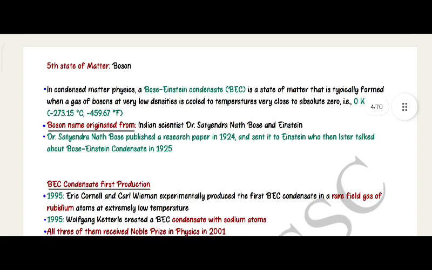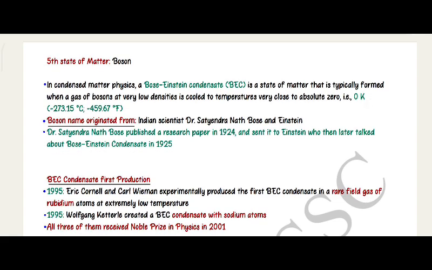Fifth state of matter: boson. In condensed matter physics, a Bose-Einstein condensate (BEC) is a state of matter that is typically formed when a gas of bosons at very low densities is cooled to a temperature very close to absolute zero, that is 0 Kelvin, minus 273.15 degrees Celsius, or minus 459.67